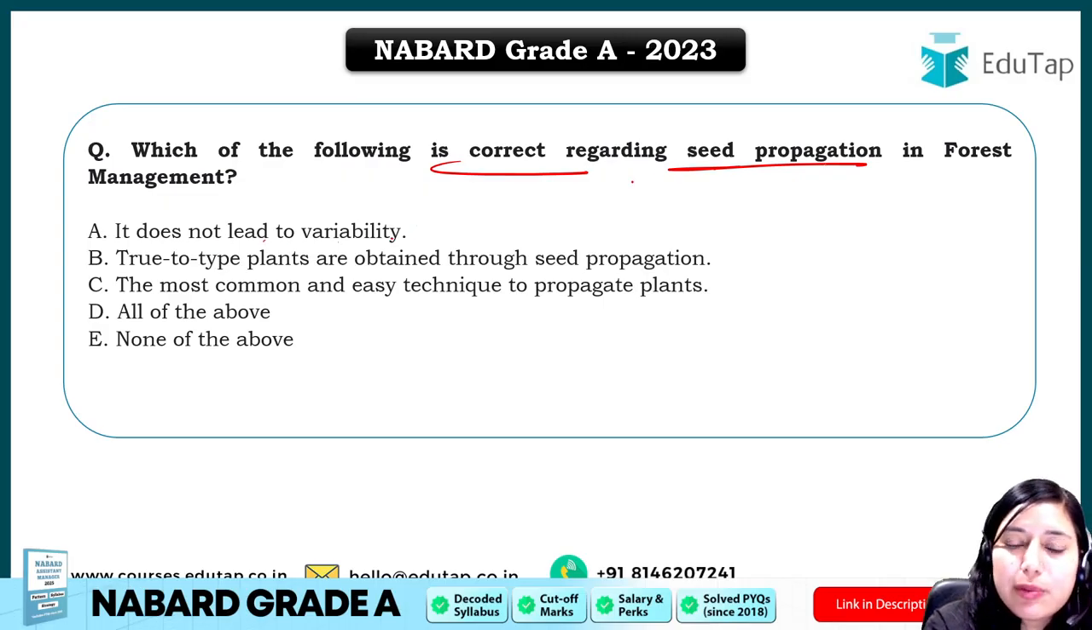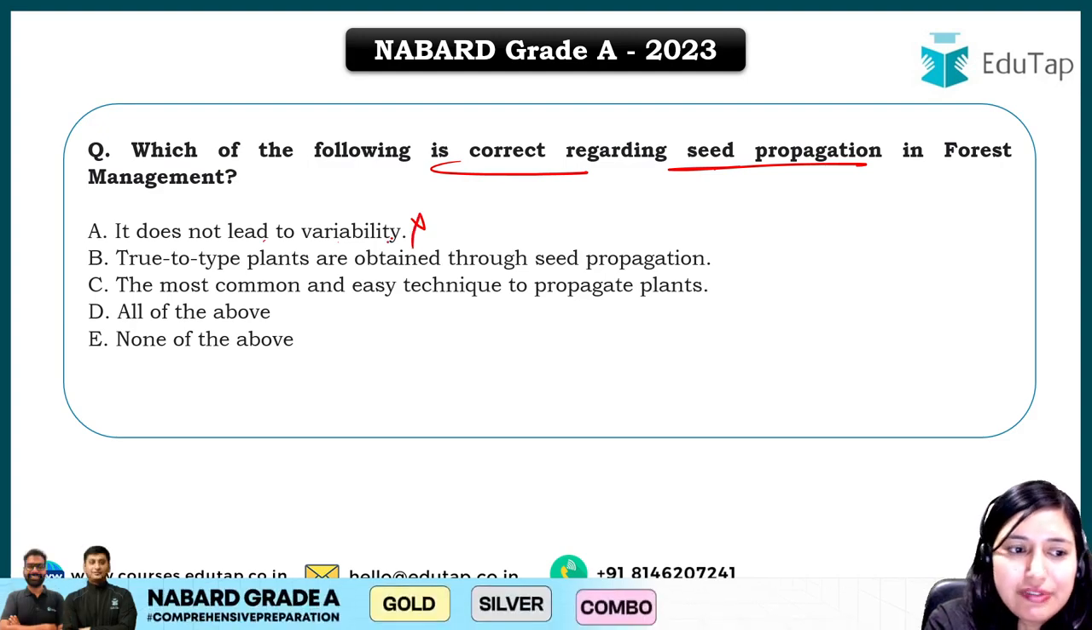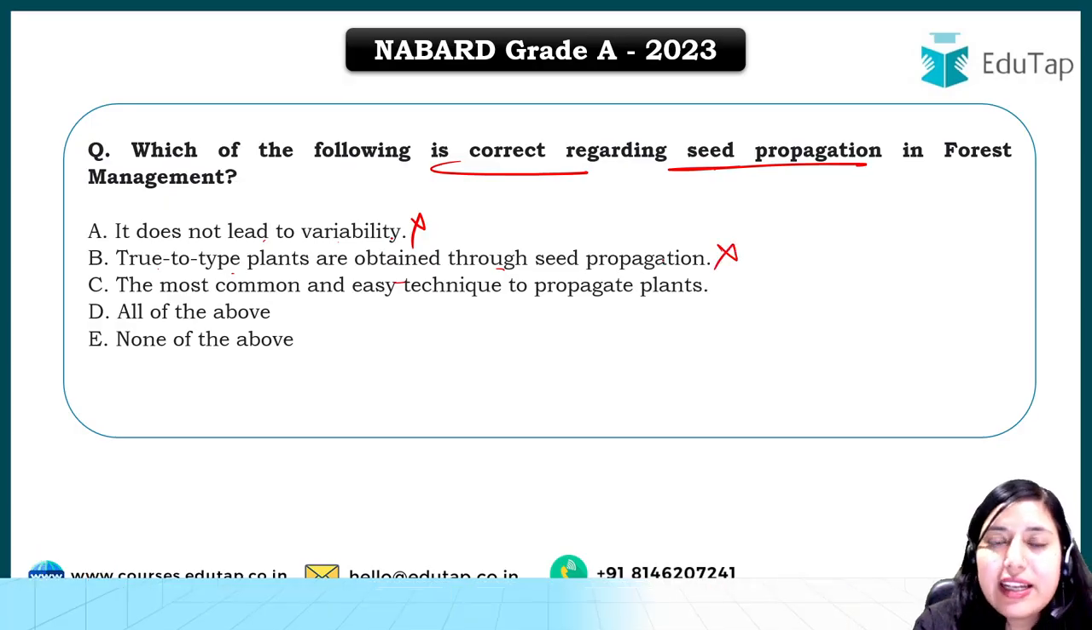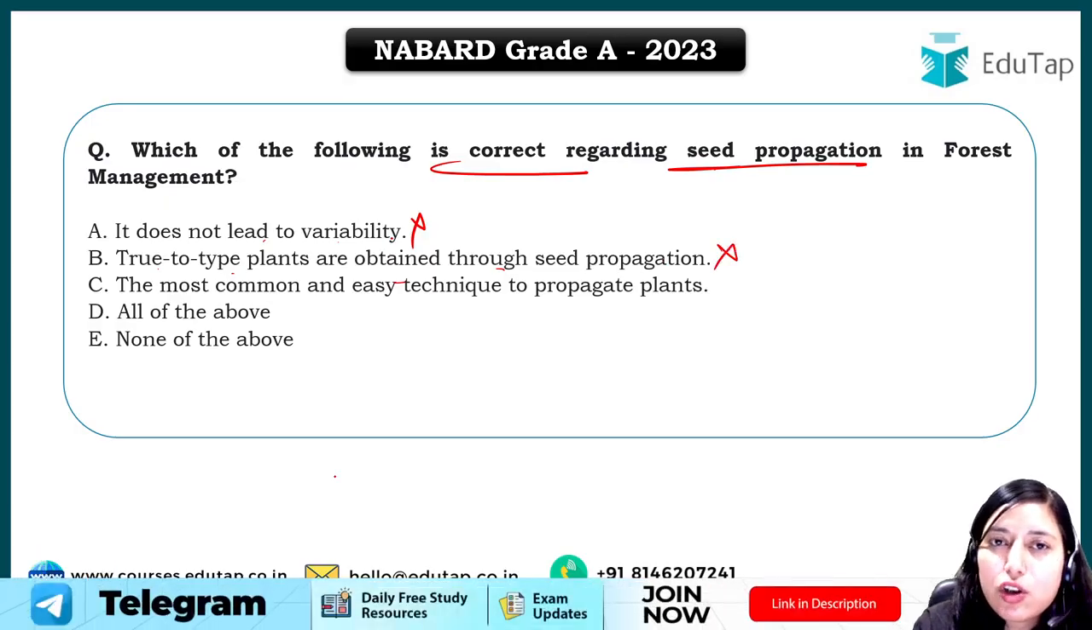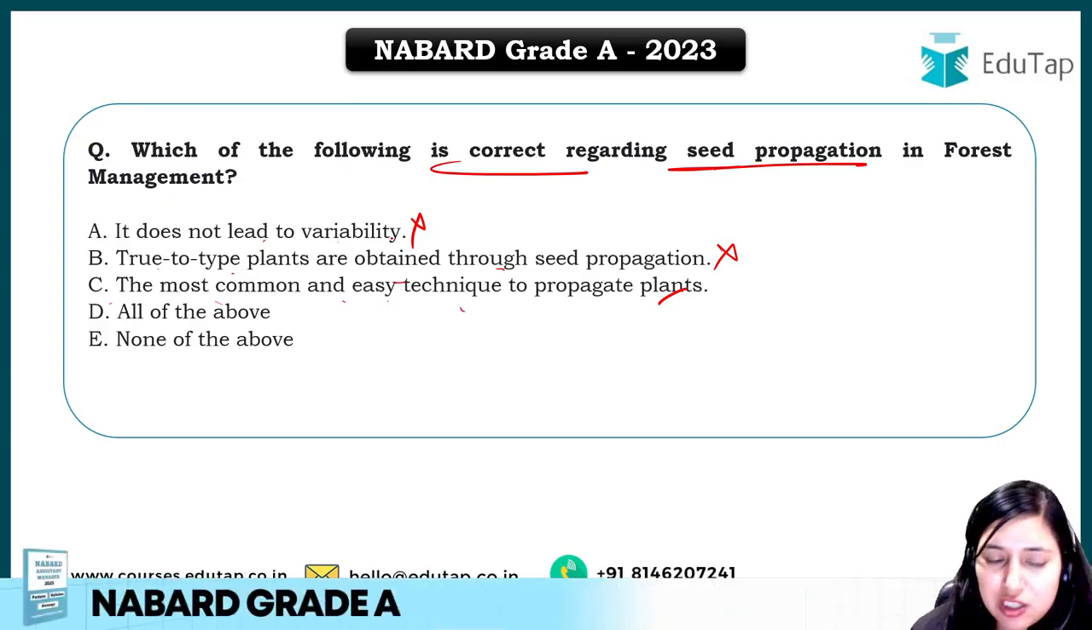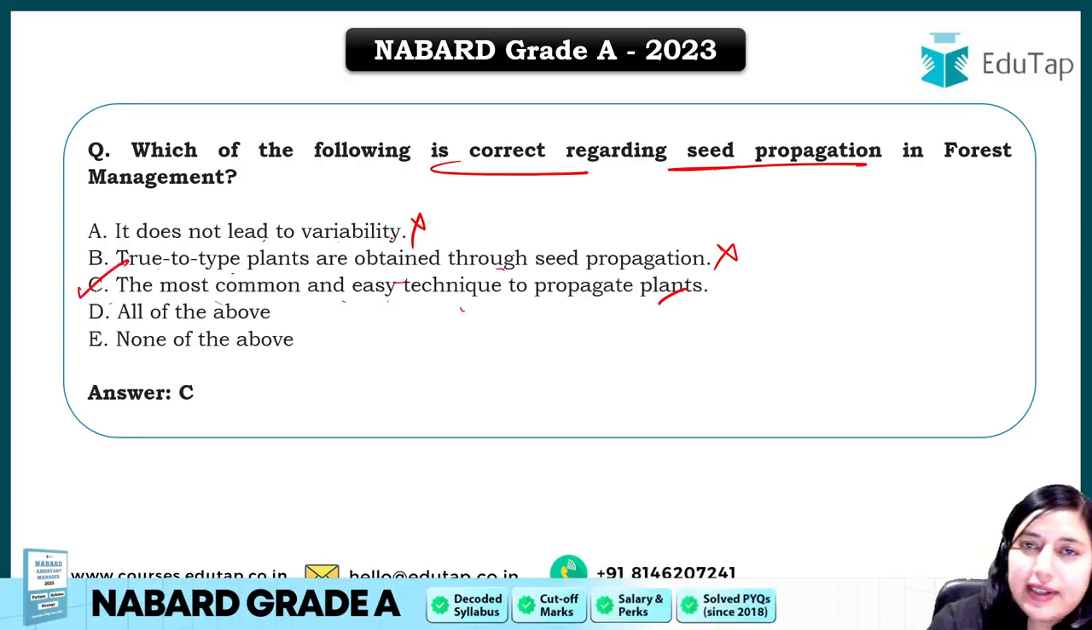First of all, seed propagation leads to variability, so that option will not be the answer. True to type plants are obtained through seed propagation? No. In case of seed propagation, there are chances of cross pollination and variability can be there. The most common and easy technique to propagate plants, right? Yes, seed propagation can be considered the common and easy technique to propagate plants. So the answer here will be option C.